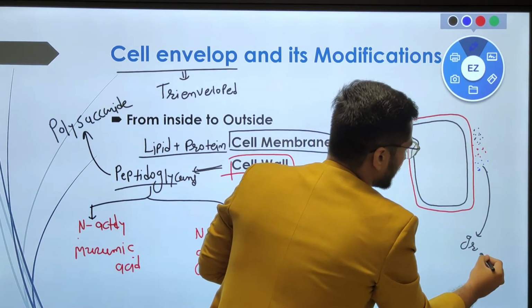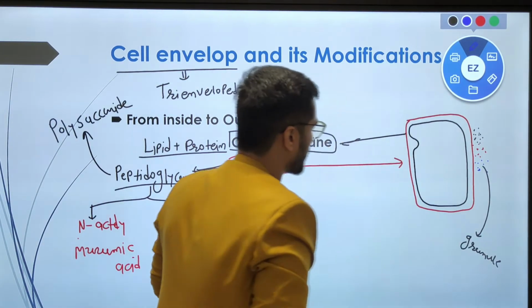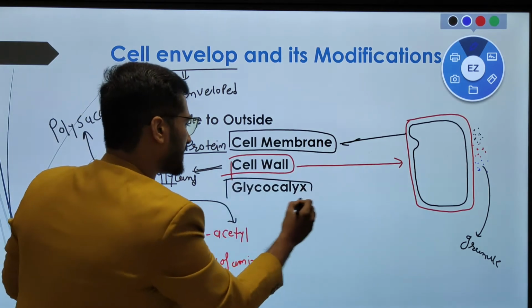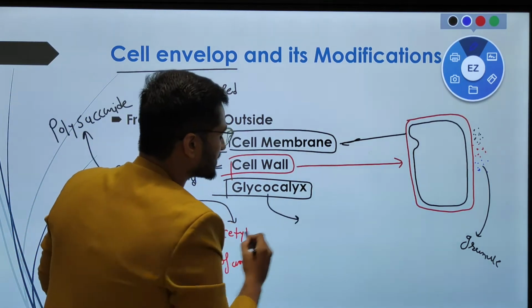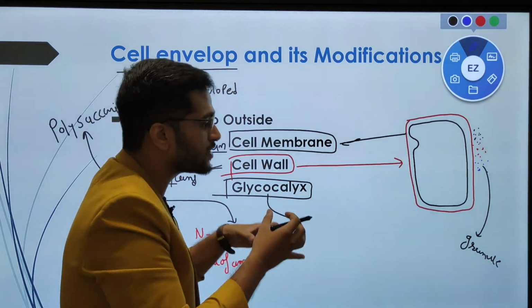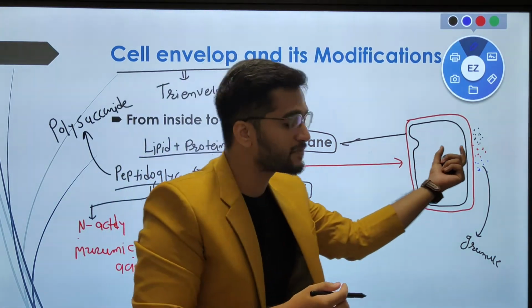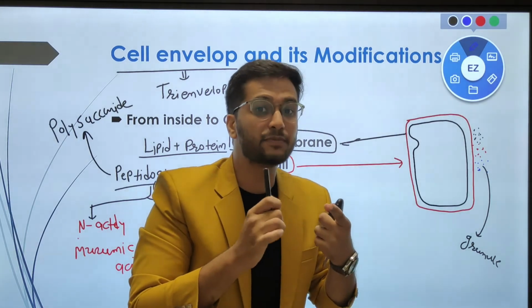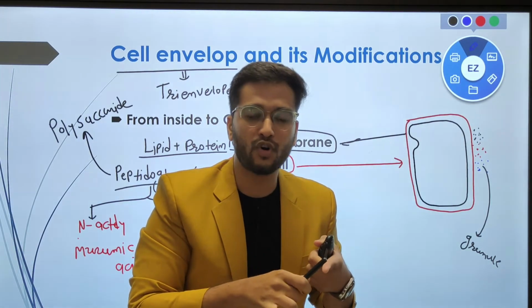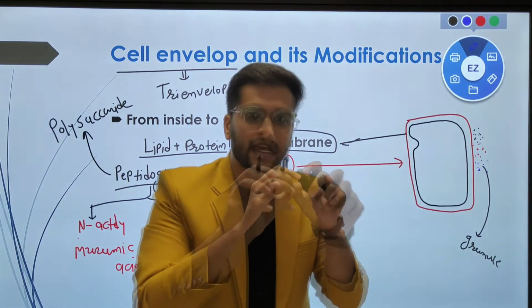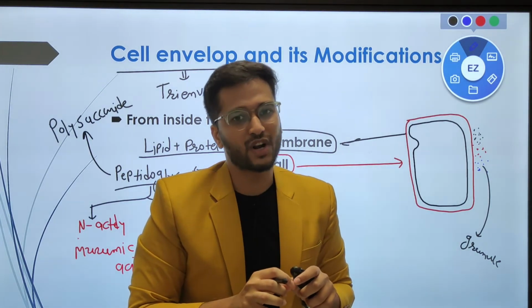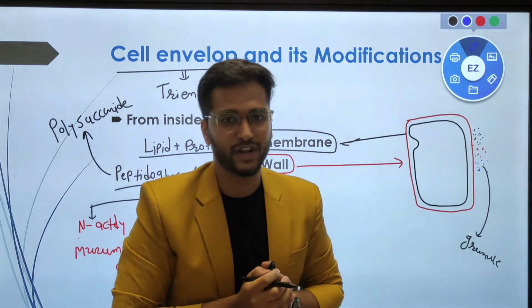So this is a granular layer, and this layer is known as the glycocalyx, right? So glycocalyx is a granular layer made up of a mixture of peptidoglycans, lipoprotein and glycolipid. So this is the common tri-envelope system found under the heading of Monera.